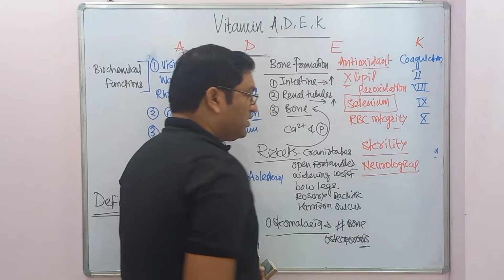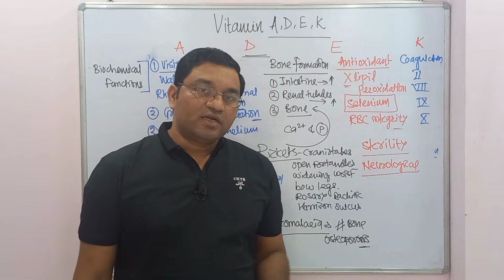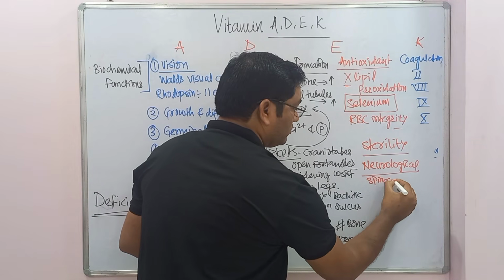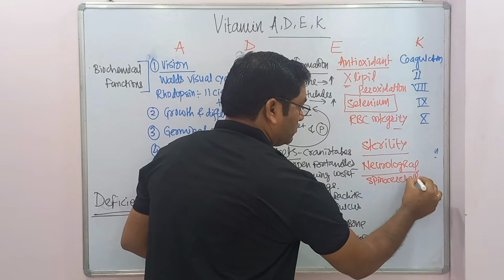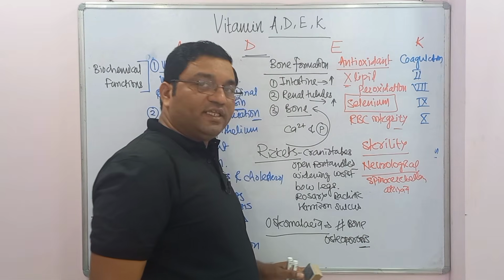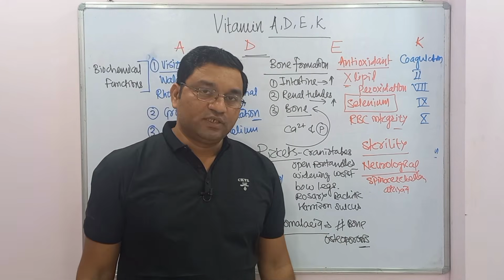Neurological symptoms, mainly spinocerebellar ataxia. Also, it causes neuropathy, nephropathy, and retinopathy.